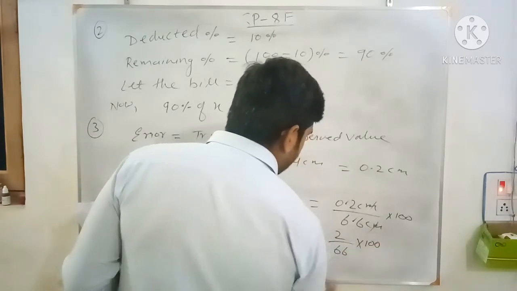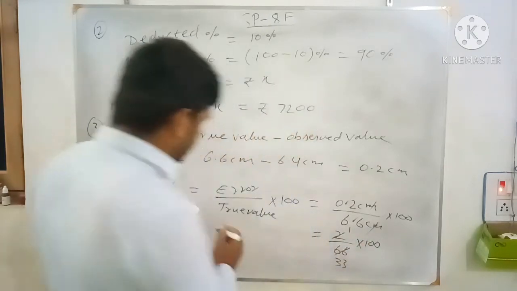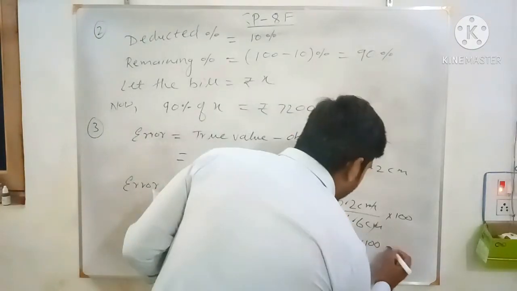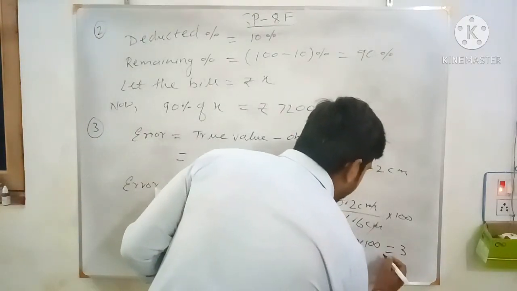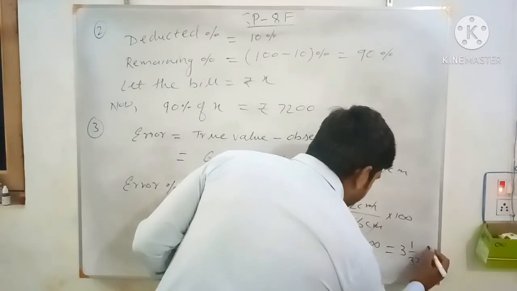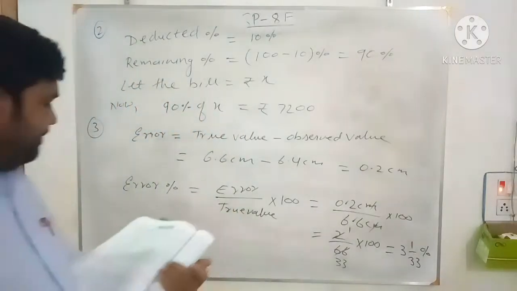into 100. So 2 1 the 2, 2 33 the 66. Now 1 by 33 into 100. So when you solve and divide, you will get 33, 3 33 the 99. So 3 1 by 3%. So 3 1 by 3% you will get the answer.